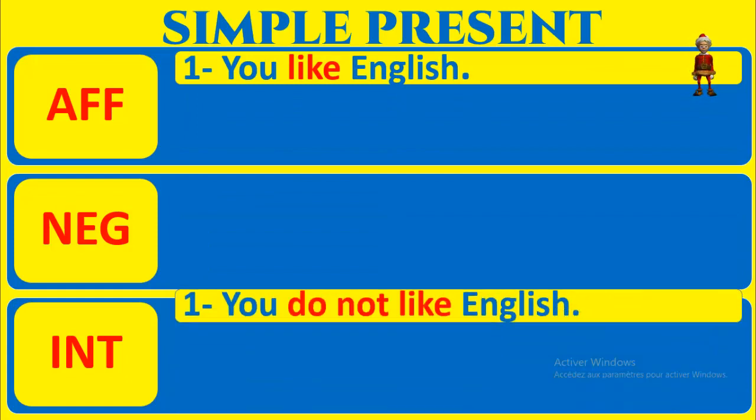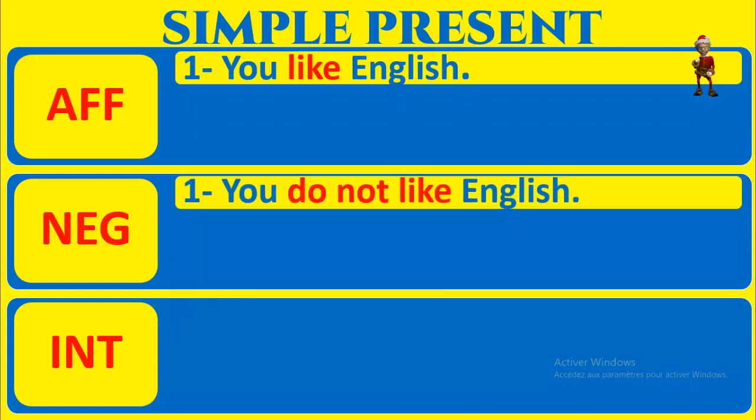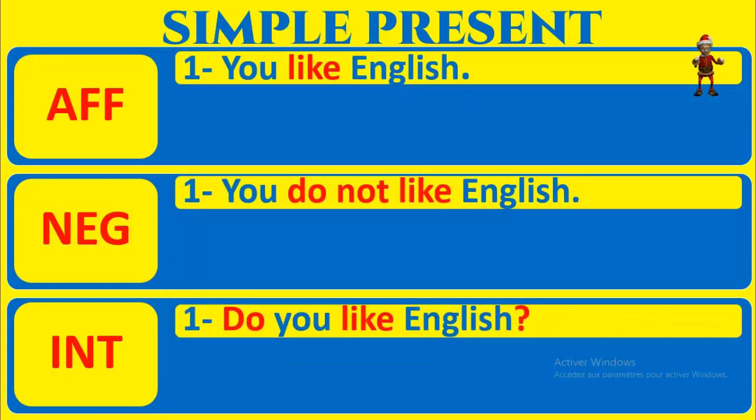You like English. You do not like English. Do you like English? Affirmative form, négative form, interrogative form. Pour les verbes ordinaires, auxiliaires, on va faire une vidéo à part pour les auxiliaires. Pour les verbes ordinaires, à la forme négative, on va emprunter do. Do not plus base form. Do not like. À la forme aussi interrogative, on va emprunter do. Do you like?